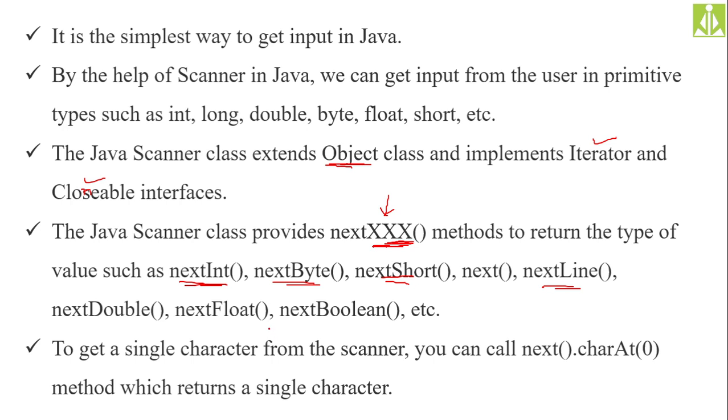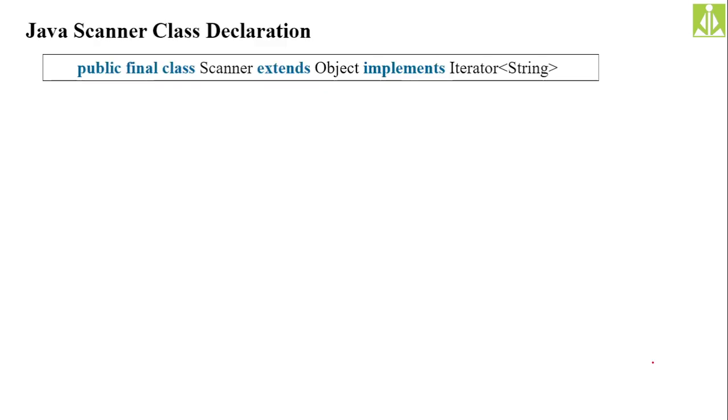The documentation. To get a single character from the scanner, you can use only the next or charAt(0) methods. These two methods will read only a single character from the input screen. Unlike the bulk of characters, they will read only a single character into your program application. Hopefully you understood. So this is the declaration for the Scanner class.